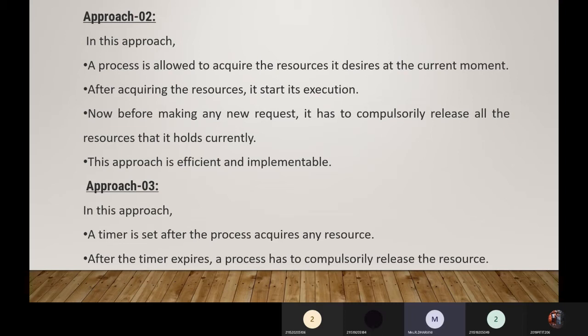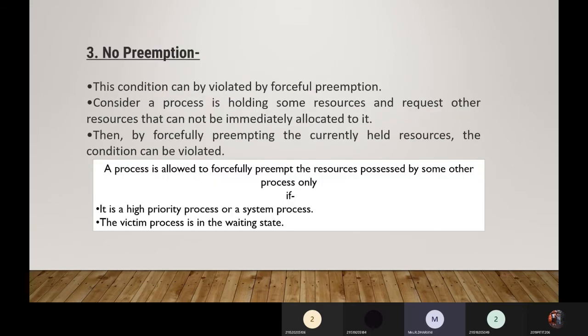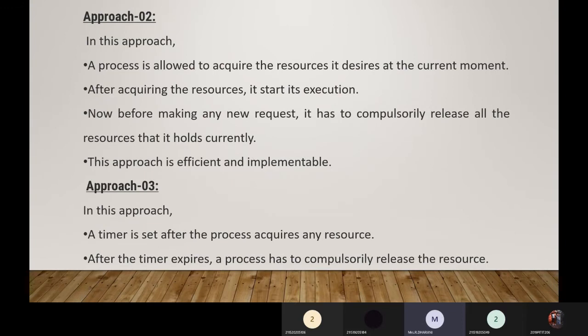The third approach is that a timer is set after the process acquires any resources. After the timer expires, a process has to compulsorily release the resources. I think you can easily understand. We have a timer for every process. It's like the round robin fashion you may be aware of, where for every 2 seconds we preempt.